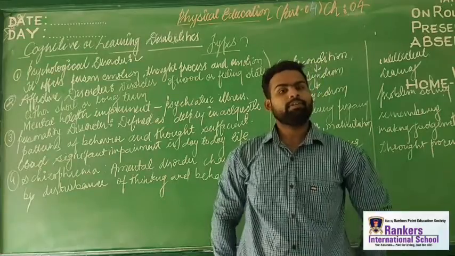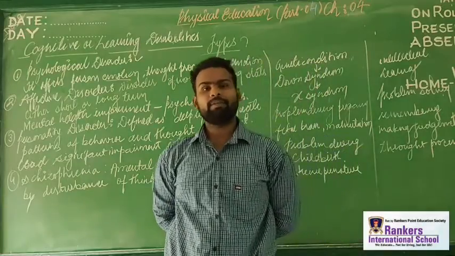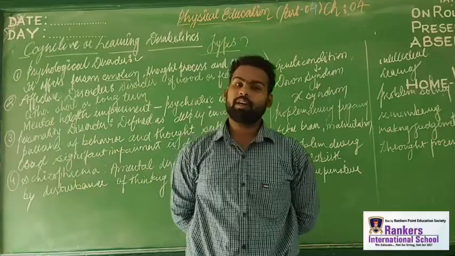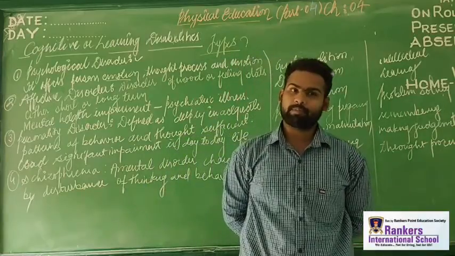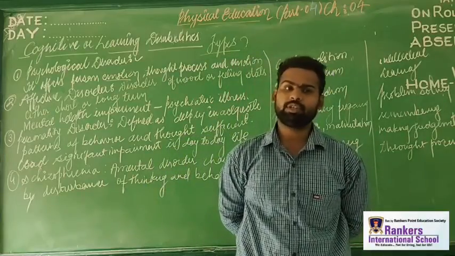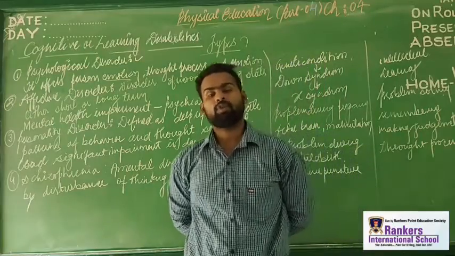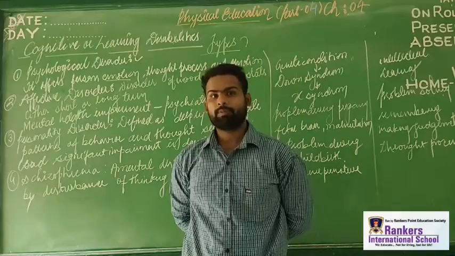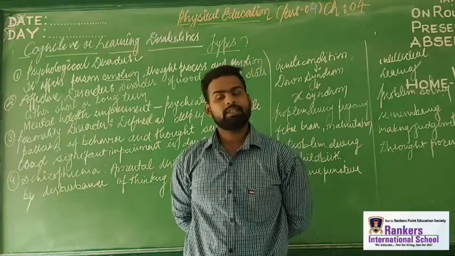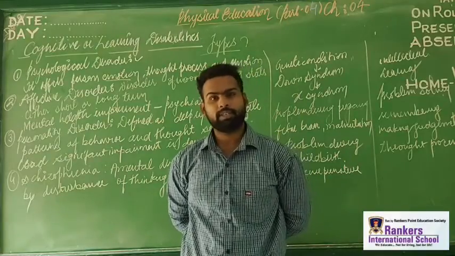And sometimes that same individual shows good behavior. Sometimes he or she shows bad conduct, it means bad, aggressive behavior. Sometimes he or she is talking very nicely.